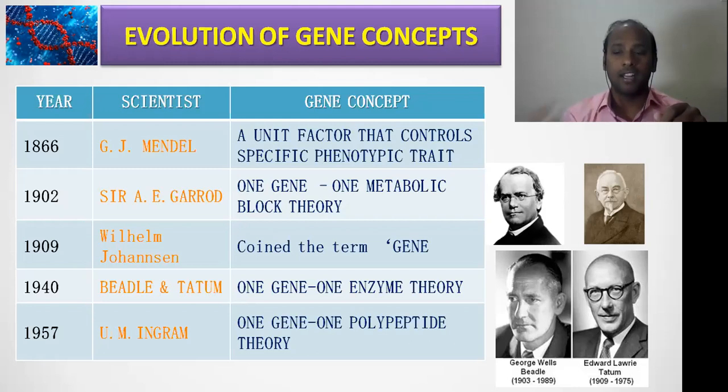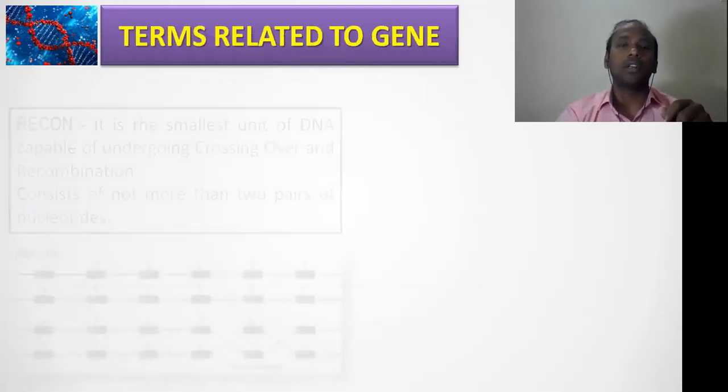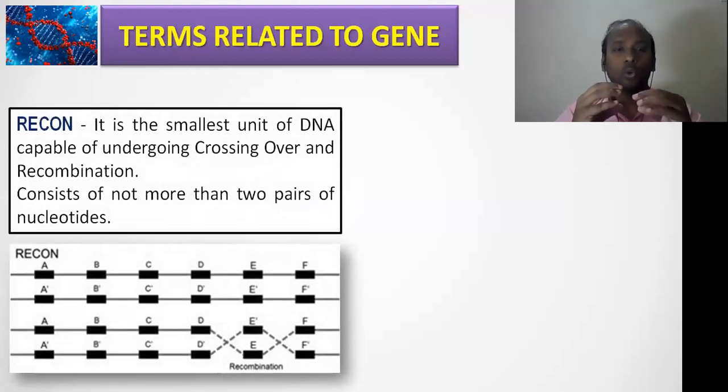Clear? Then there are a few terms which are frequently used for genes. So here I am trying to explain the particular terms in a very short way. The first one is recon. The name itself indicates recon, which is involved in recombination, right? The definition goes like this: it is the smallest unit of DNA capable of undergoing crossing over and recombination.